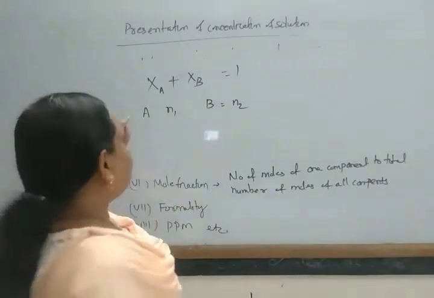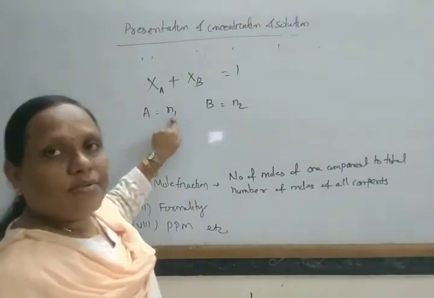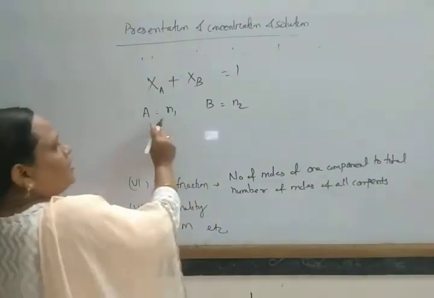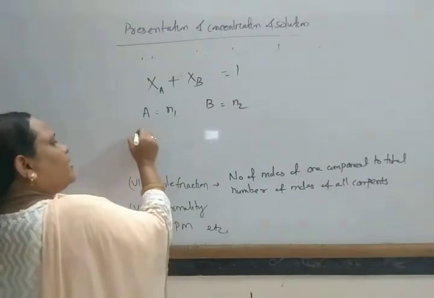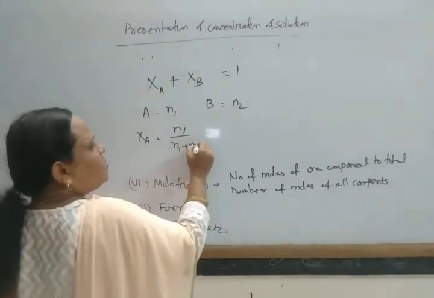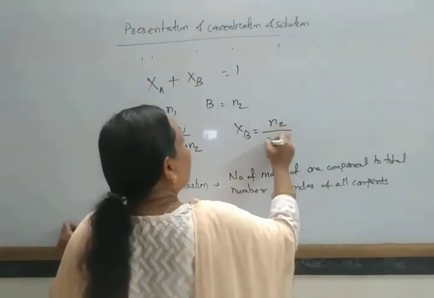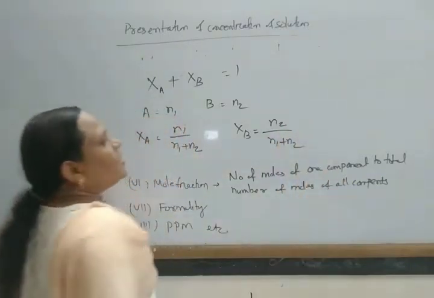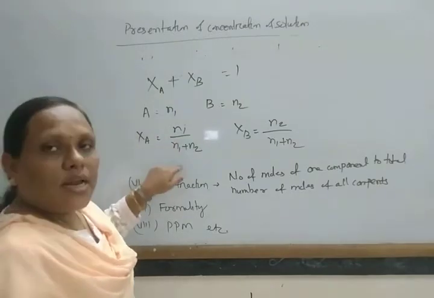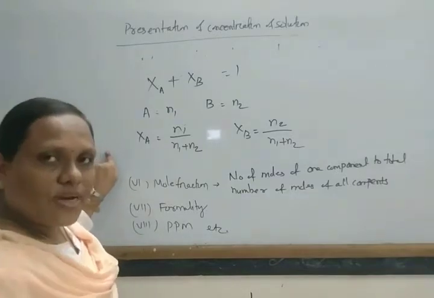Then mole fraction of A is N1 by N1 plus N2, and mole fraction of B is N2 by N1 plus N2. So number of moles of one component divided by total number of moles of all components is known as your mole fraction.